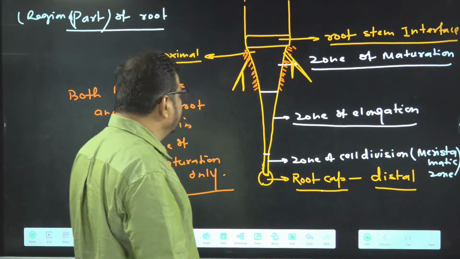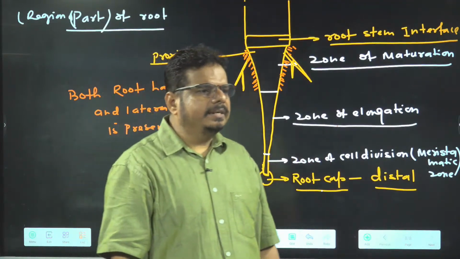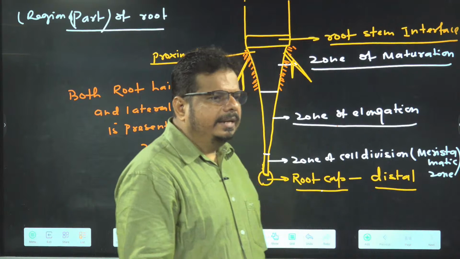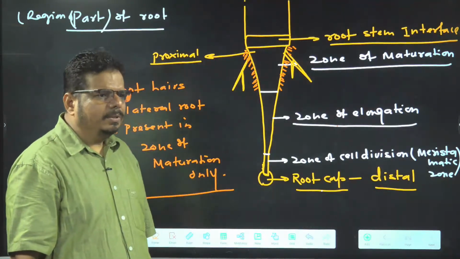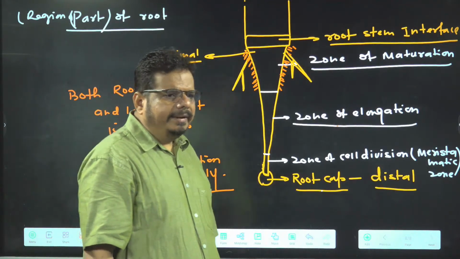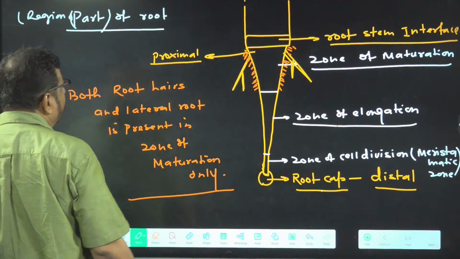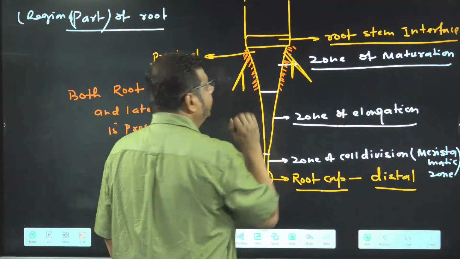Why did I write it? Because these are not present in the zone of elongation. They are not present in the zone of cell division. They are not present in which one? Root cap region. Able to understand or not? Is it clear in the mind or not? So they are present in zone of maturation only. Lateral root also, root hair also.